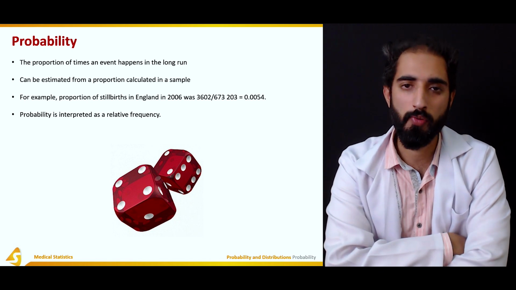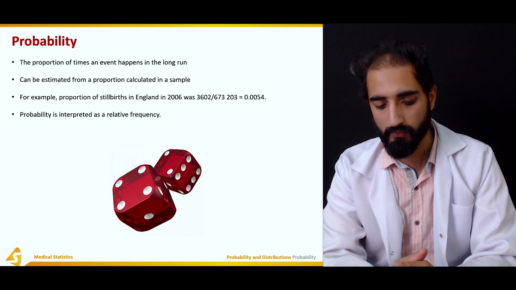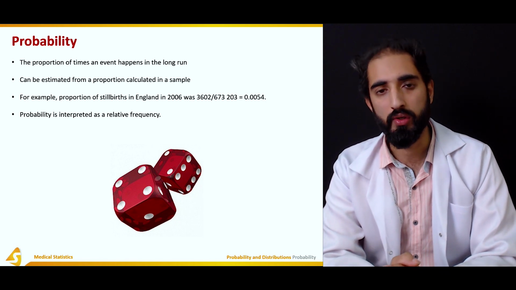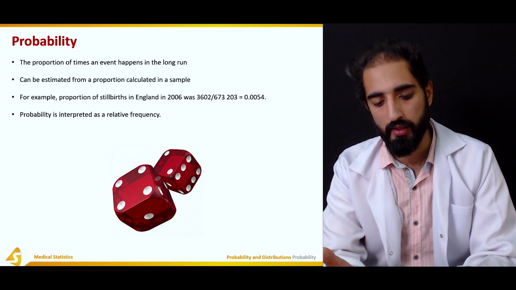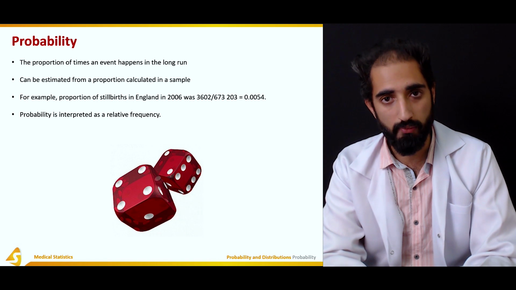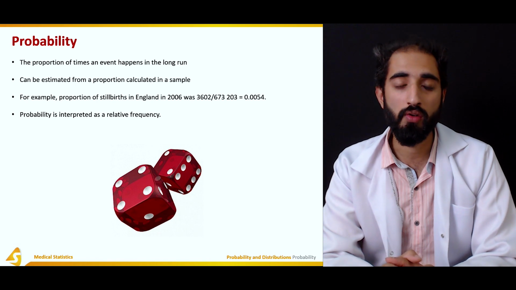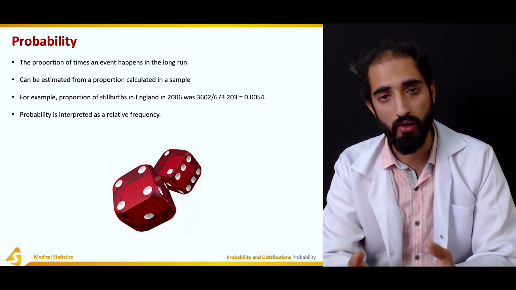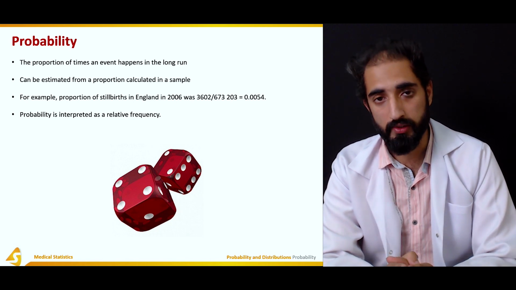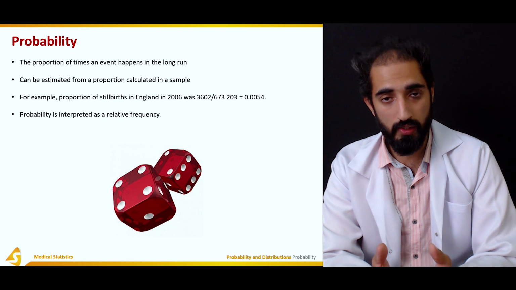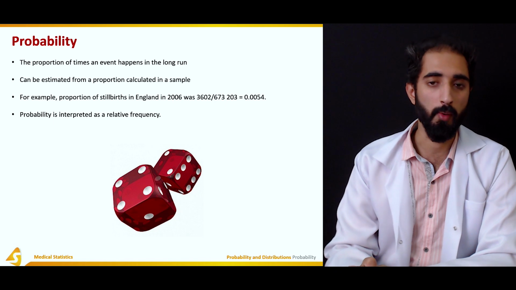Probability is also interpreted as relative frequency. For example, let's talk about scoring marks in a test, and say that a person can score 10 marks, 20 marks, or 30 marks. If you look at the frequency, most of the individuals score 20 marks. So we can say that scoring 20 marks, because it has the greatest frequency, has the greatest chance of happening, or the greatest probability.